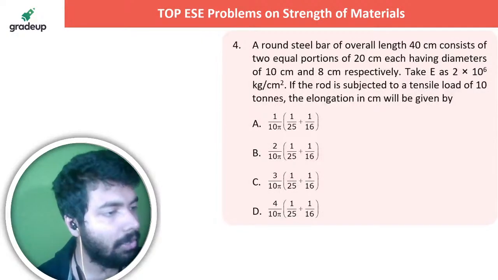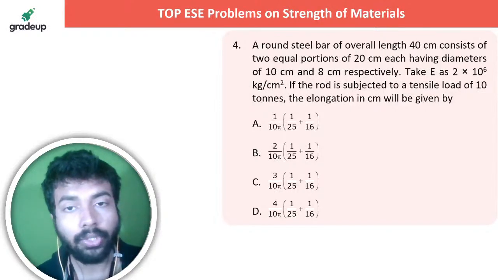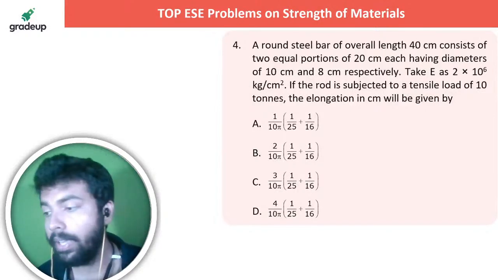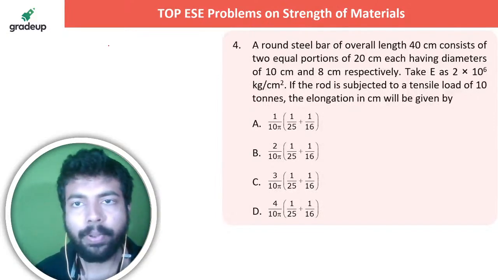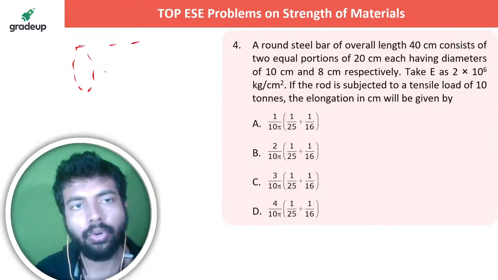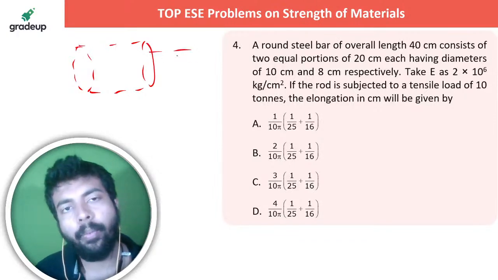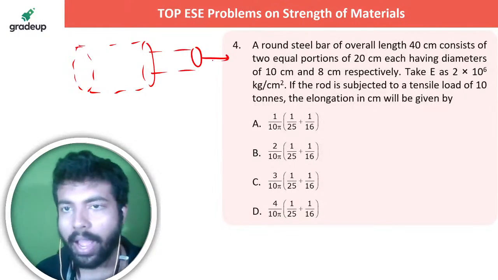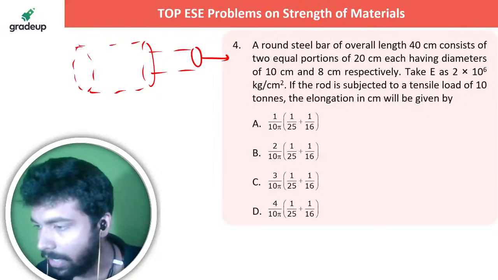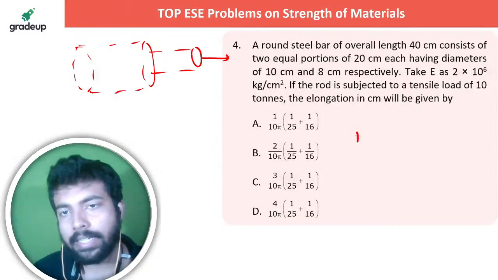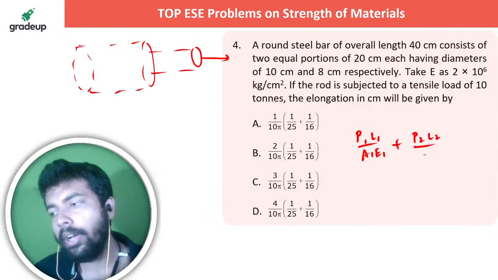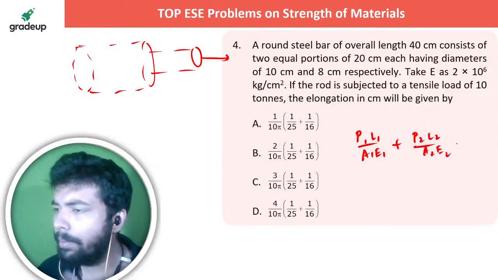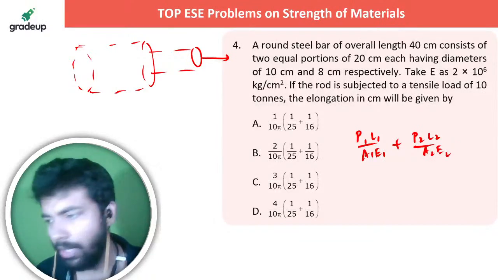How do we calculate the elongation? Elongation is normally calculated by PL by AE. It's very simple actually. Overall length is 40 centimeter. There are two portions, one of 10 centimeter diameter and one of 8 centimeter diameter. I am pulling it with a tensile load of 10 tons. So basically it's P1 L1 by A1 E1 plus P2 L2 by A2 E2. Simple, PL by AE for both of these portions.